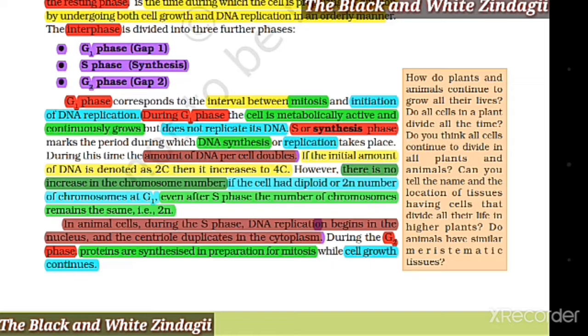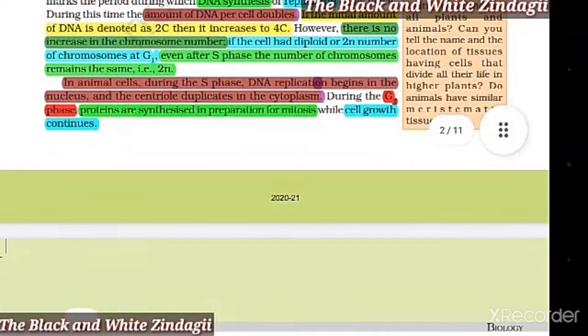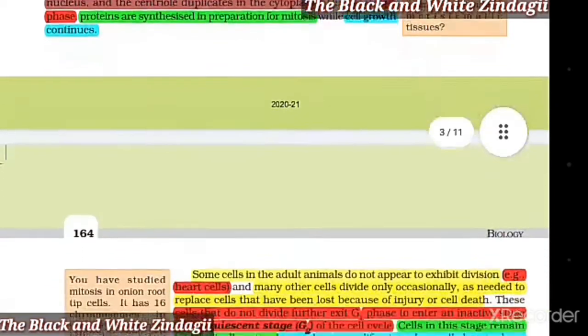S or synthesis phase marks the period during which DNA synthesis or replication takes place. During this time, the amount of DNA per cell doubles. If the initial amount of DNA is denoted as 2C, then it increases to 4C. However, there is no increase in the chromosome number. If the cell had diploid or 2n number of chromosomes at G1, even after S phase, the number of chromosomes remains the same, that is 2n. In animal cells, during the S phase, DNA replication begins in the nucleus and the centriole duplicates in the cytoplasm. During the G2 phase, proteins are synthesized in preparation for mitosis while cell growth continues.